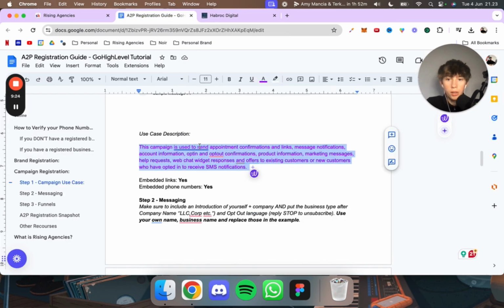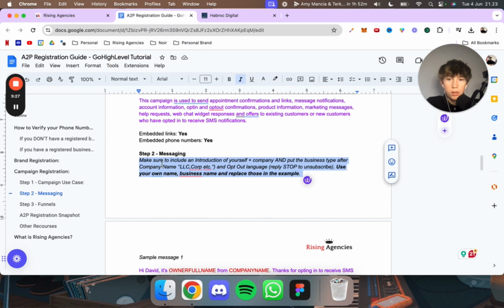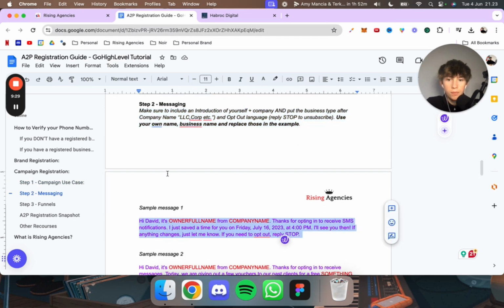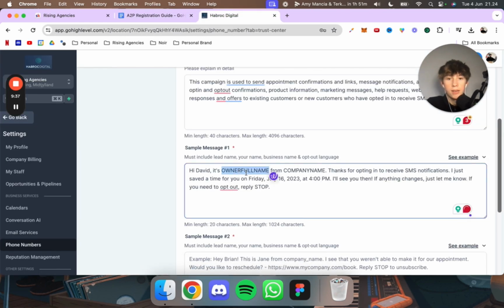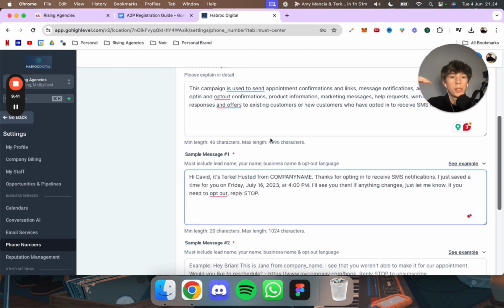Sample message 1. Then you see right here. And make sure that you include LLC or corporation or whatever in these, but I'll show you that right now. So if you take this, hi David, it's Turkle, my full name. You want to put in your full name. What you just put in the brand registration, you want to put in now, okay? So Turkle Haste Christensen from Habrock Digital LLC.